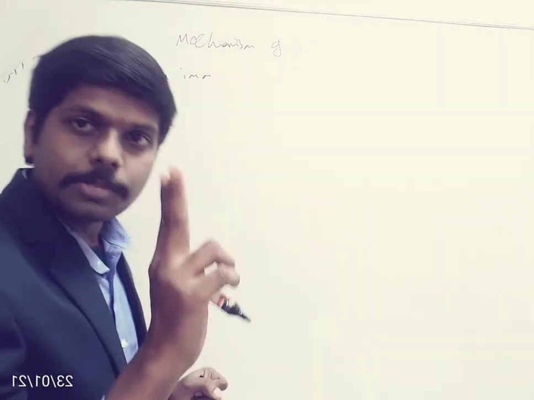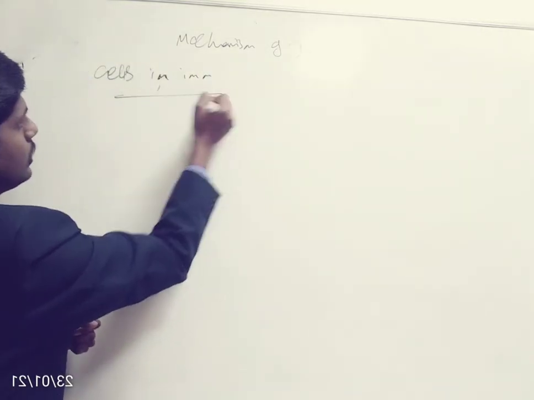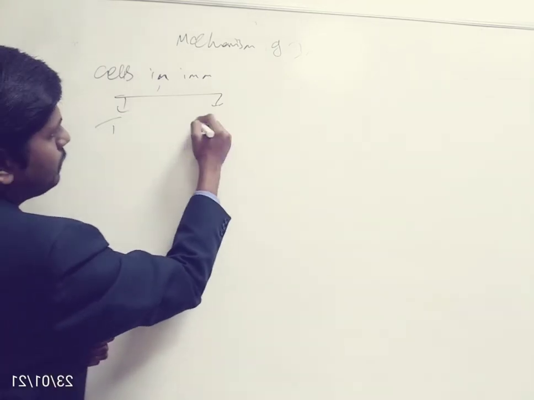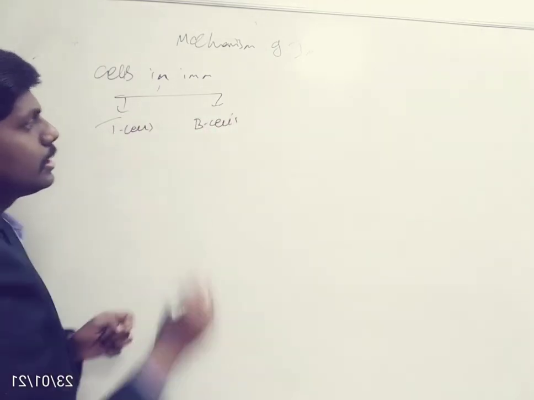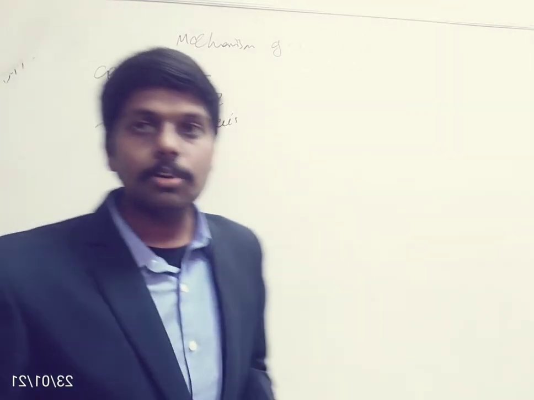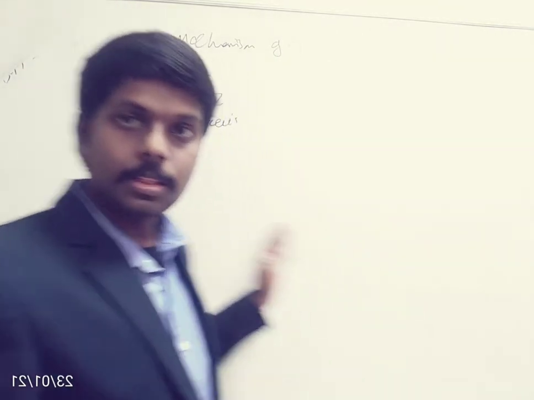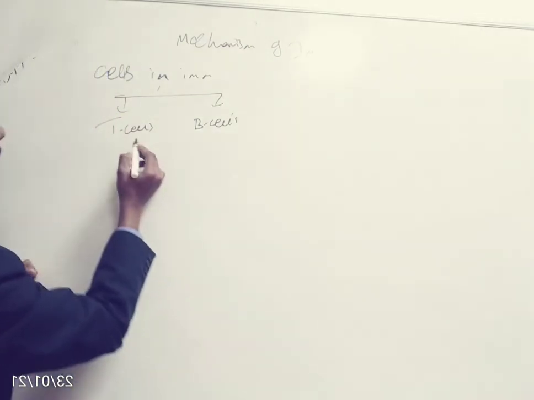We have two types of cells: T cells and B cells. These T cells and B cells play an important role in the mechanism of immunity. Now let me discuss the types of T cells.